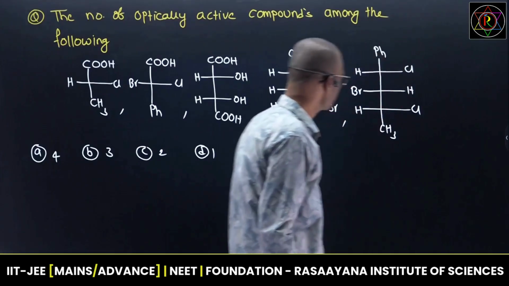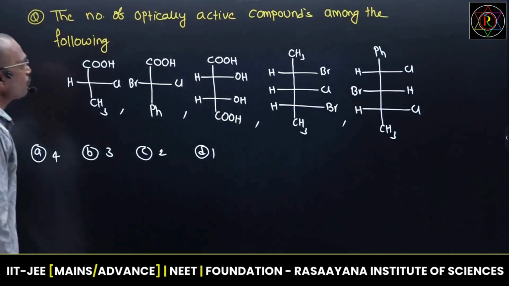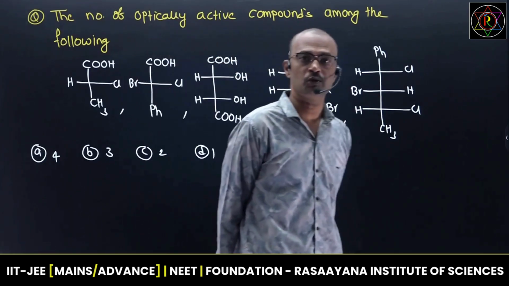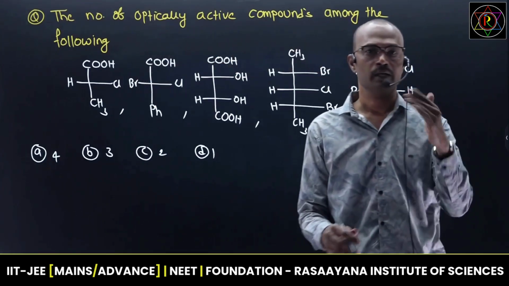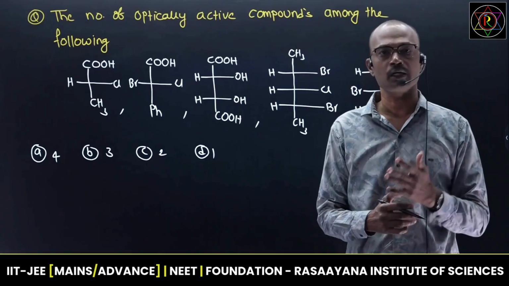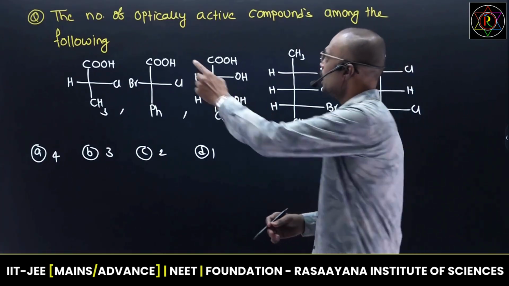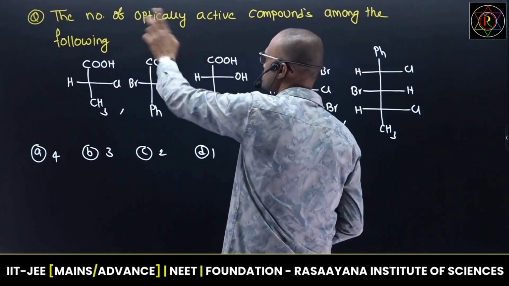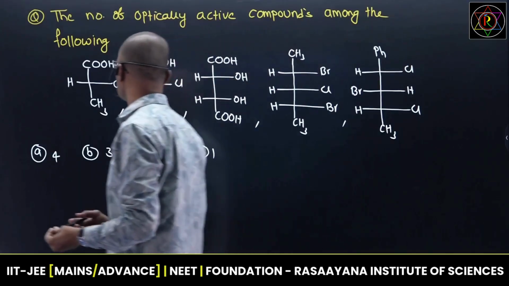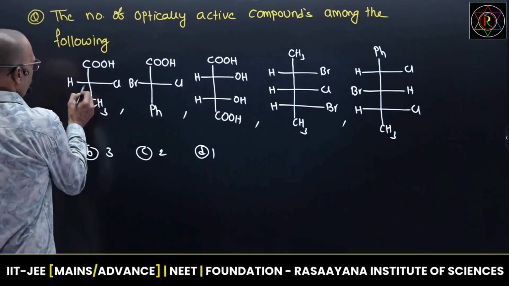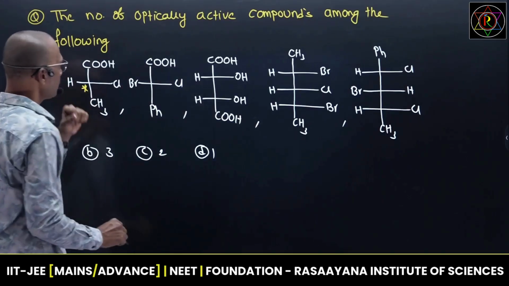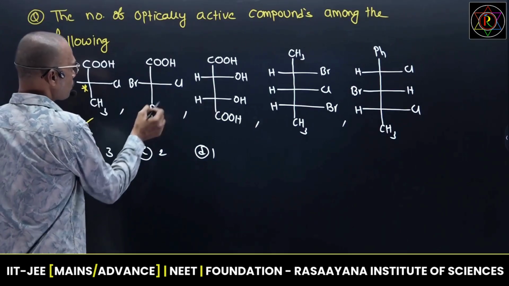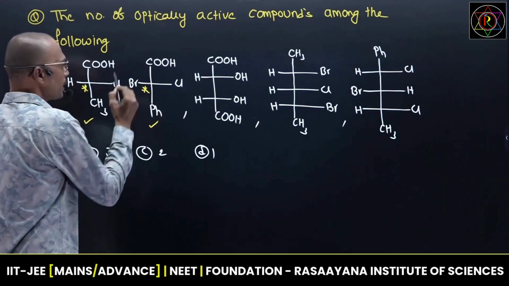Next. See, the number of optically active compounds among the following. This is also a most important question. Three areas will be covered in this class. What are enantiomers? What are optically active isomers? What are chiral isomers? All enantiomers are optically active, all chiral molecules are optically active. Just now I gave one point. See, one chiral center is always optically active. So this is optically active. See, carboxylic acid, bromine, chlorine, phenyl, one chiral center, it is also optically active.